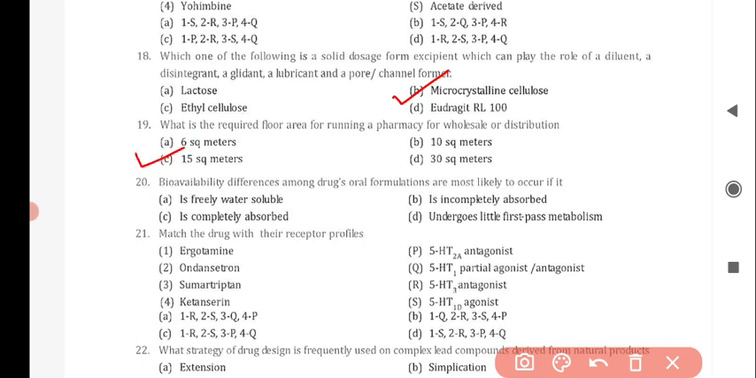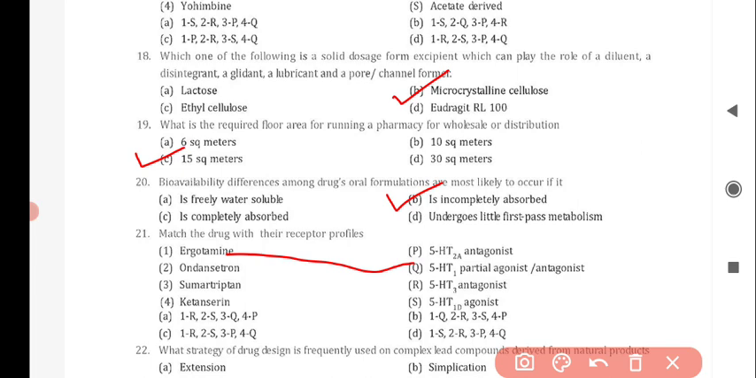Next question is, bioavailability differences among drugs' oral formulations are most likely to occur if it, and the correct answer is option B, if it is incompletely absorbed. Next question is, match the drugs with their receptor profiles. So for the first drug, that is ergotamine, it correctly matches with option number Q, that is 5-HT1 partial agonist or antagonist.